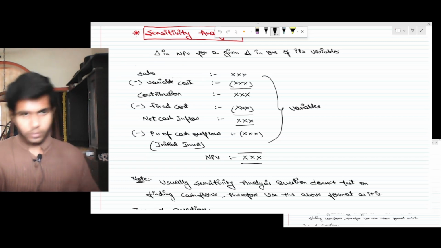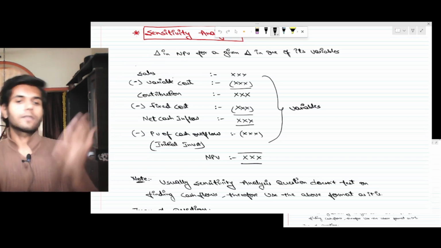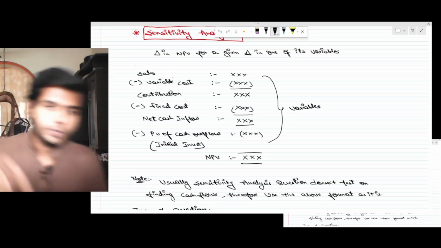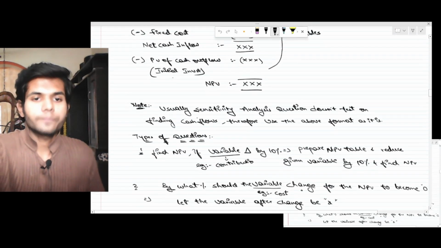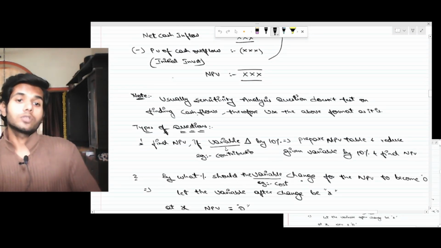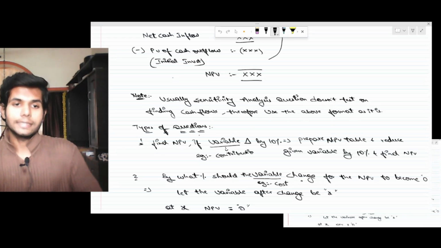Sales minus variable cost would be contribution. Contribution minus fixed cost would be net cash inflow. Net cash inflow minus PV of cash outflow, you'll be arriving at NPV. I've mentioned the same thing here. Usually, a sensitivity analysis question does not test on finding cash flows. Therefore, use the above format as it is.